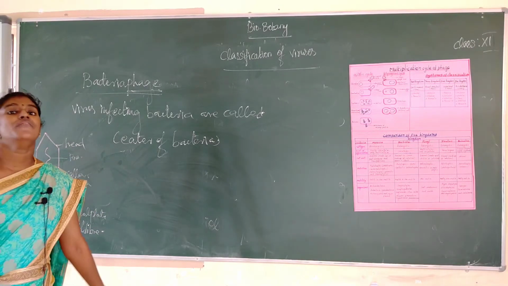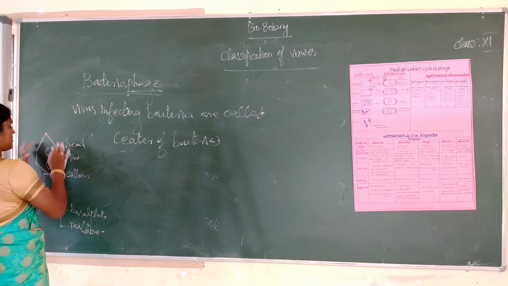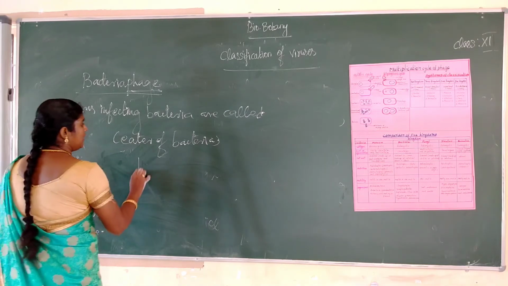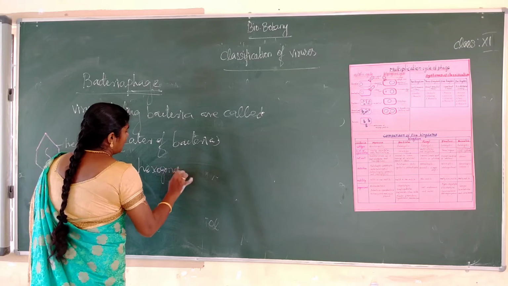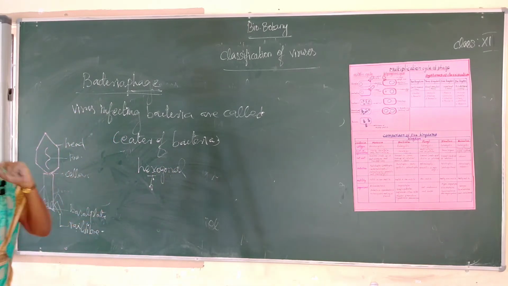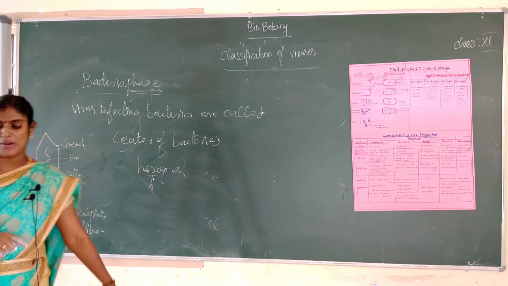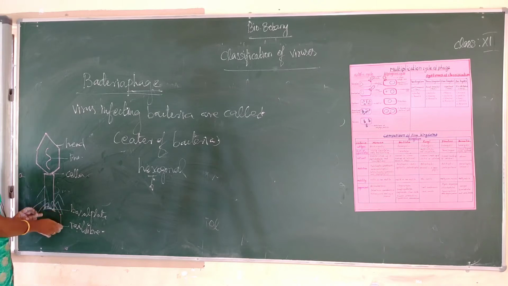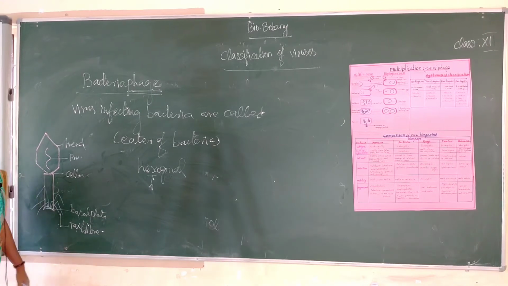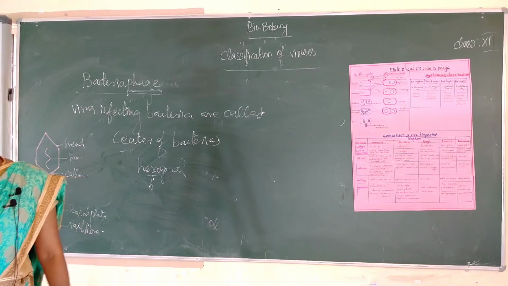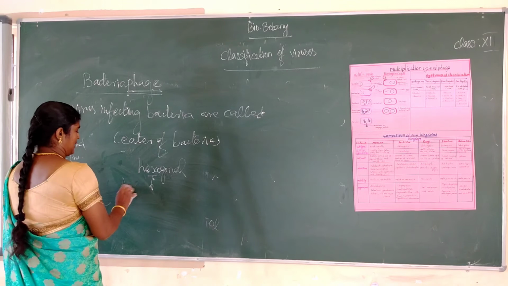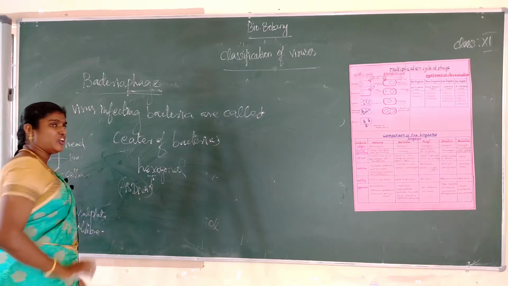These are the important points. The head is hexagonal and consists of 2000 nucleotides. Hexa means 6, so it is hexagonal in shape. The basal plate is attached to the tail fibers. This is the T4 bacteriophage virus. It is a genome type virus, a double stranded DNA type.